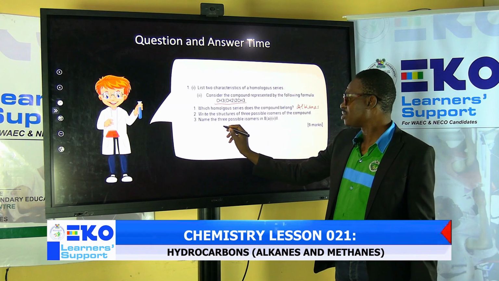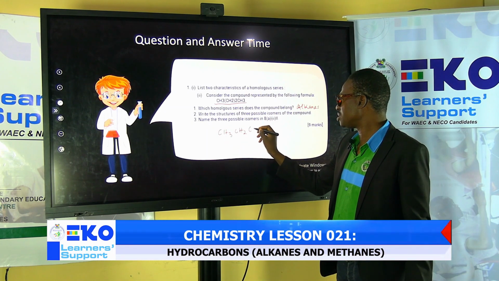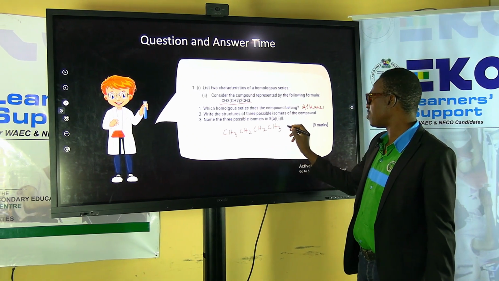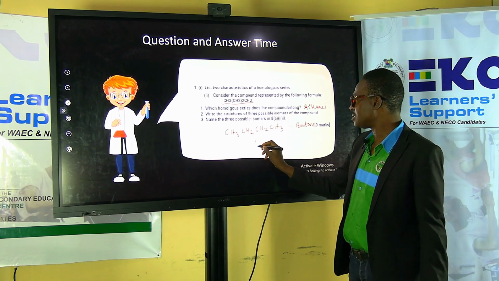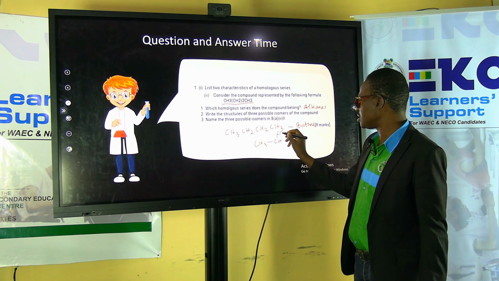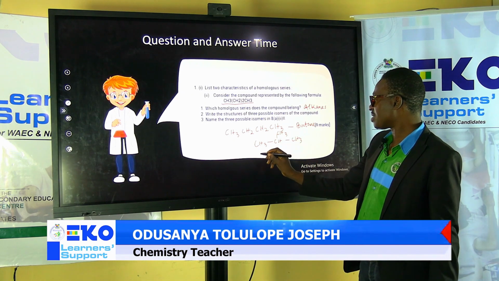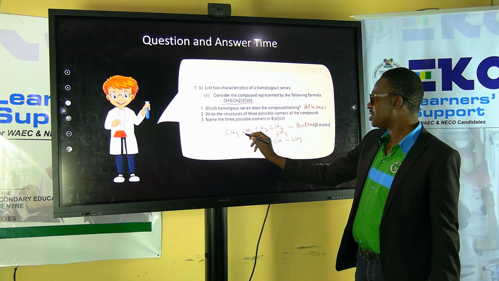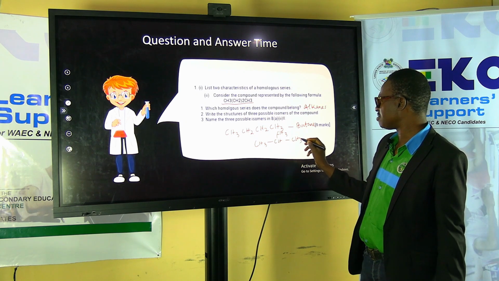So write the structure of 3 possible isomers of the compound. The first one is CH3, CH2, CH2, then CH3. Just count: 1, 2, 3, 4. This is what? Butane. That is 1. Then you can go again: CH3, CH, then you have CH3, then you have CH3. When you count the carbon: 1, 2, 3, 4. Hydrogen: 3 plus 2 is 5, plus this, 10.